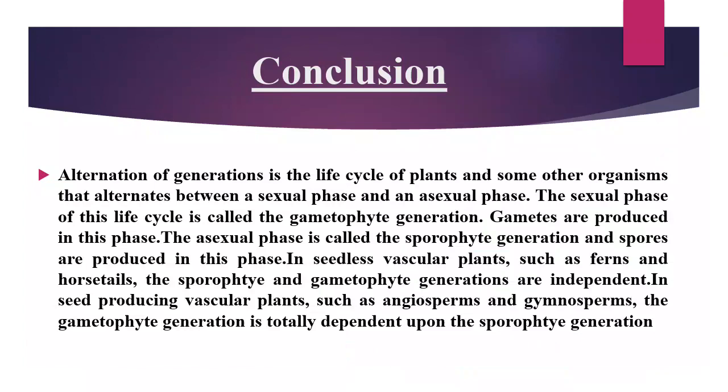In seedless vascular plants such as ferns and horsetails, the sporophyte and gametophyte generations are independent. In seed-producing vascular plants such as angiosperms and gymnosperms, the gametophyte generation is totally dependent upon the sporophytic generation.